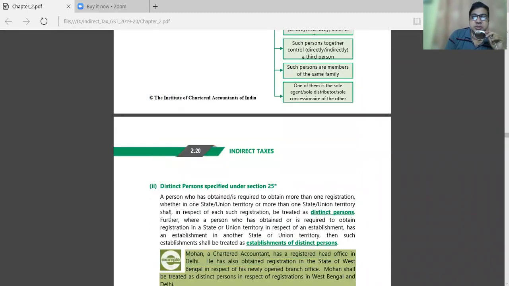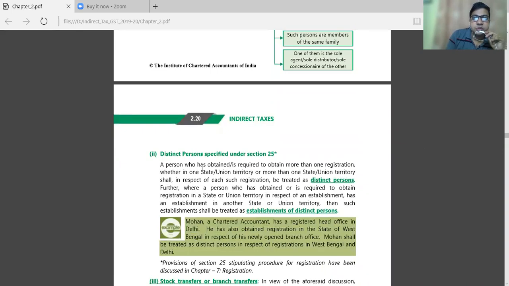These things you should keep in mind. A person who has obtained or is required to obtain more than one registration, whether in one state or union territory or more than one state or union territory, shall in respect of each registration be treated as a distinct person.